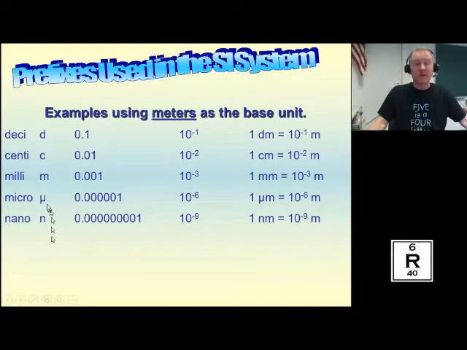We might be using very small prefixes like these ones that I need you to have remembered: deci, centi, milli, micro, and nano. Note that milli is an M, and when we came to micro, we already used the M. So they used a Greek symbol. It's called a mu, and it has a tail in the front of it. So make sure that you know this symbol. It's not a typo. It's not something strange with your screen. That's what it is.